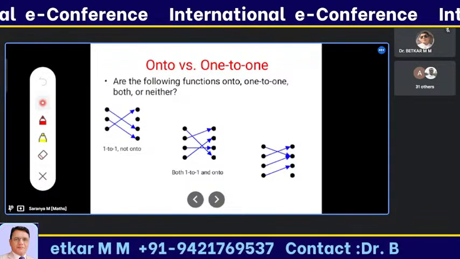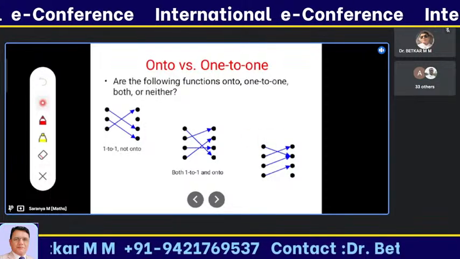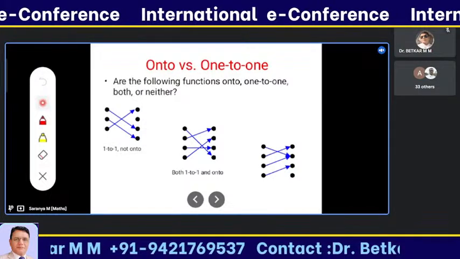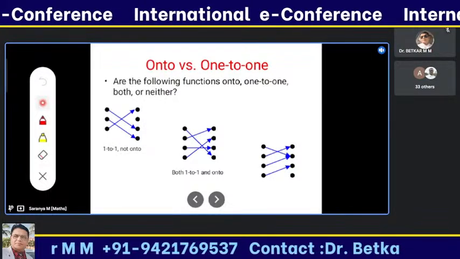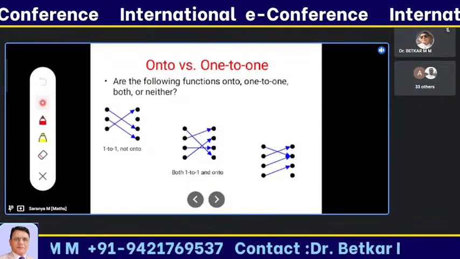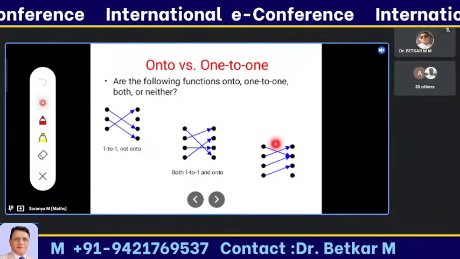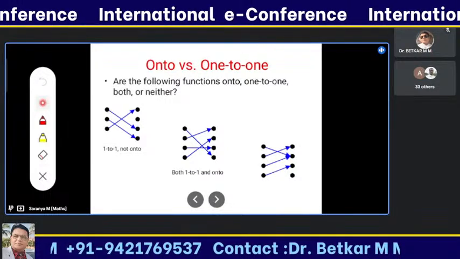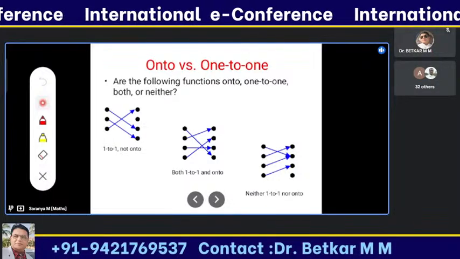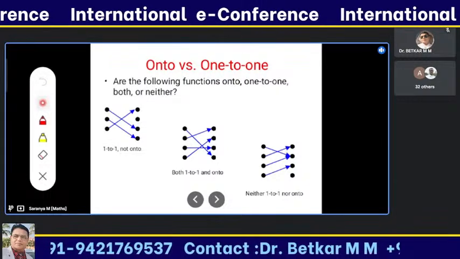The third example: every element is mapped, but the first element and the third element are mapped to the same thing. So both elements have the same image, which is a wrong case for the one-to-one condition. So it is not one-to-one. As well, in onto every element should be mapped with the elements of the domain set. At least it should have one pre-image, but the fourth element doesn't map with any of the domain elements. So it does not follow either condition of one-to-one and onto. So it is not one-to-one and not onto.